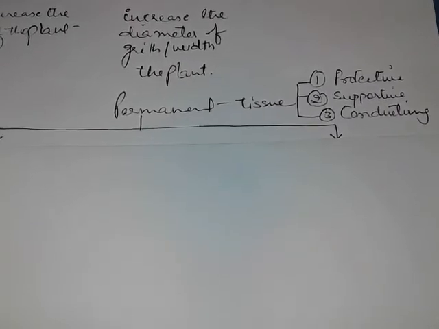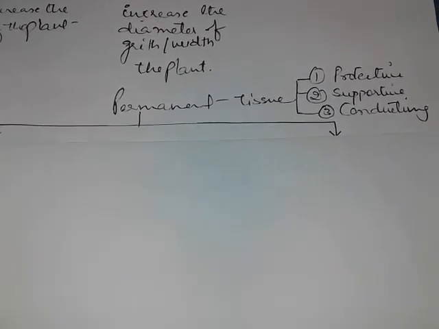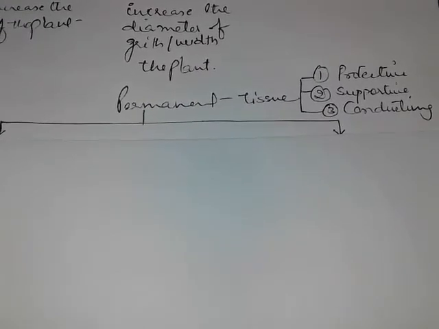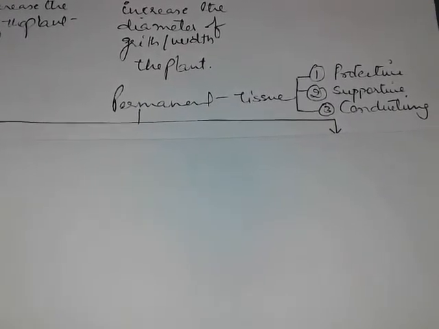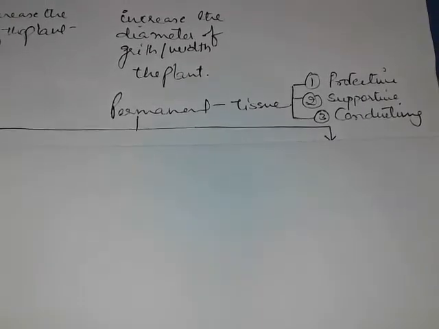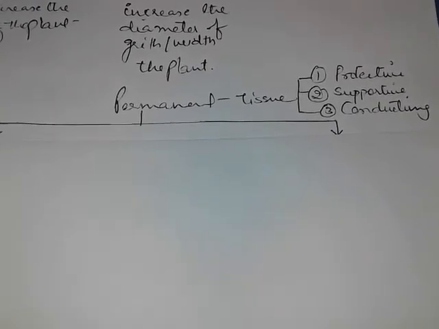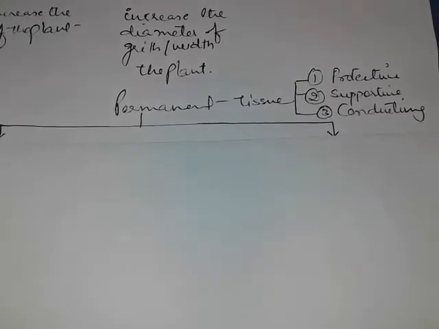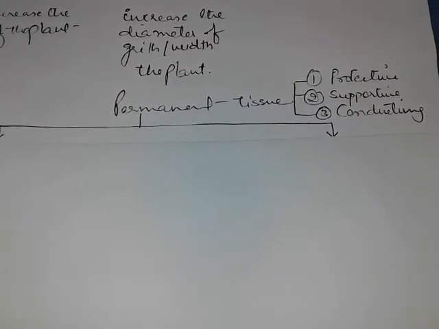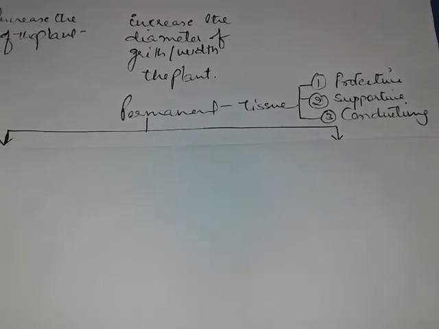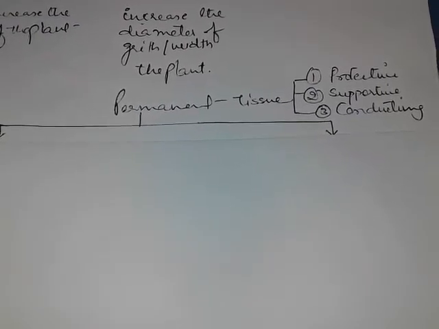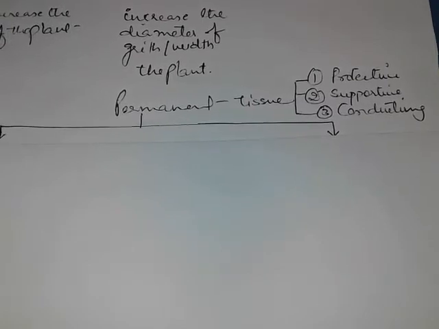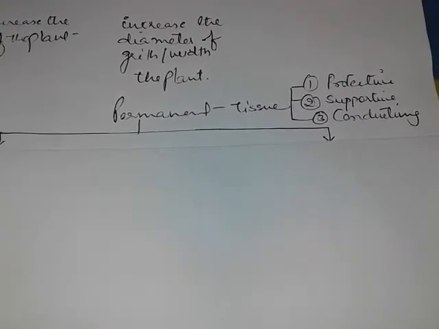Cork cells in the bark also consist of waterproof material. Supportive tissue provides support to the plant. Example, parenchyma, collenchyma, sclerenchyma. And the last one, conducting, as the name suggests, helps in conduction of water as well as food and minerals inside the plant body.